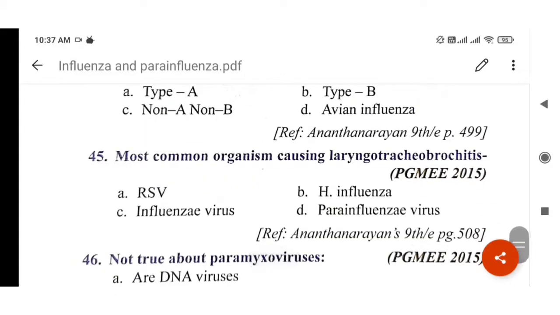Next question. Most common organism causing laryngotracheobronchitis. This is an inflammation of the larynx, trachea and bronchus, so the name contains three important parts. Which organism causes laryngotracheobronchitis?